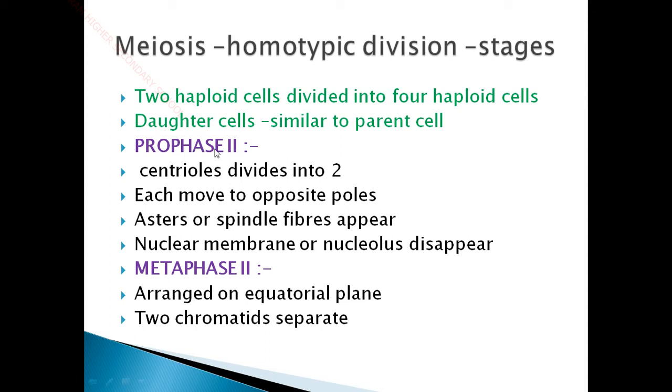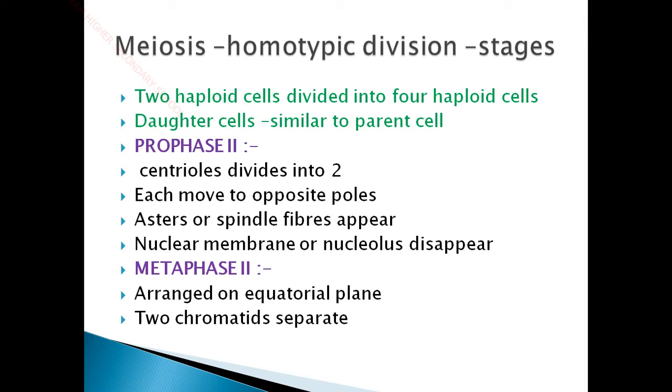So next stage, prophase 2. Here also the centrioles divide into 2. The centrioles are nothing but the division of the centrosome. The centrosome divides the centrioles into 2, and each one moves to the opposite poles of the cell, and then astral rays or asters or spindle fibers appear, and the nuclear membrane and nucleolus disappear. Like we said in prophase 1, the nuclear membrane and nucleolus disappear.